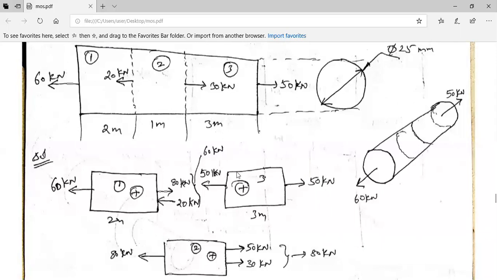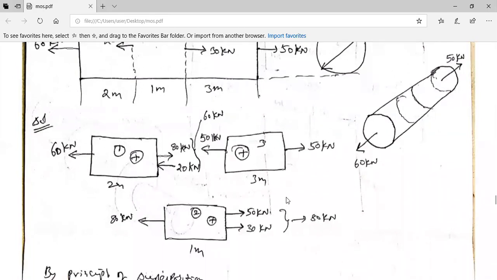But separately, if I follow the divide and rule policy, if I try to separately deal with this part 3, I need to apply a force of 50 kilonewtons in the opposite direction. Now this is balanced. Okay, now come down. As 50 kilonewton force is there, and as part 2 is attached to this part, in order for these two to be in balanced mode, 50 kilonewtons should also act in the other direction. Therefore, this same 50 kilonewton I have put over here.